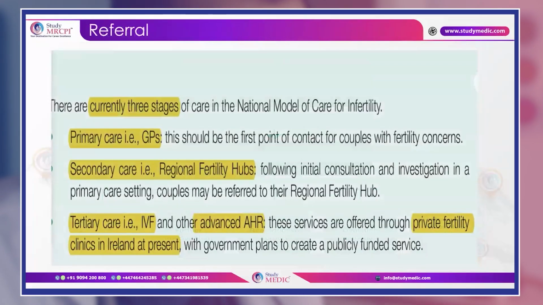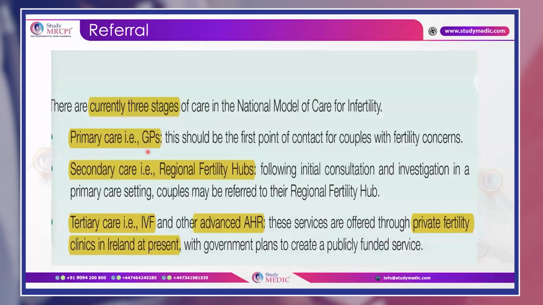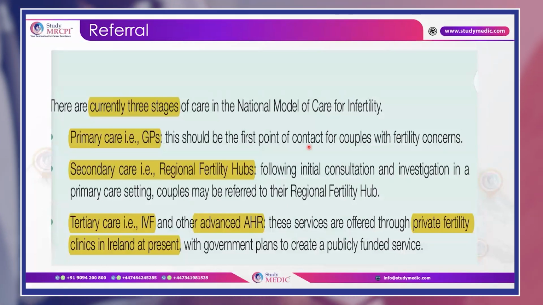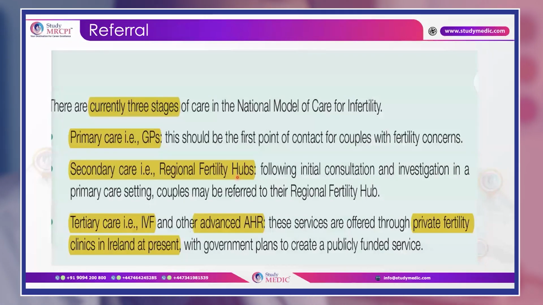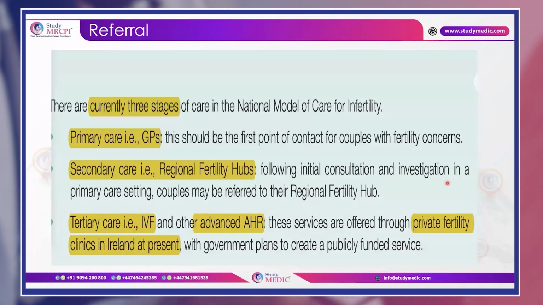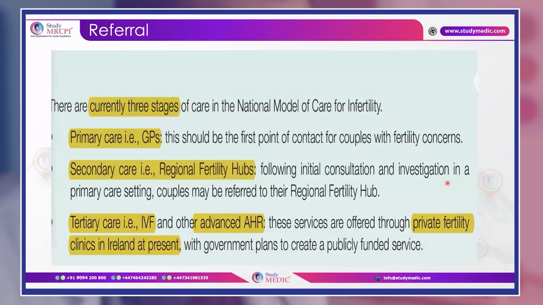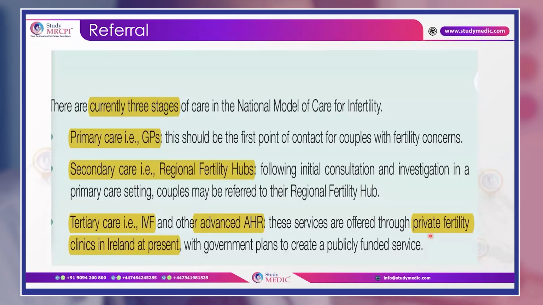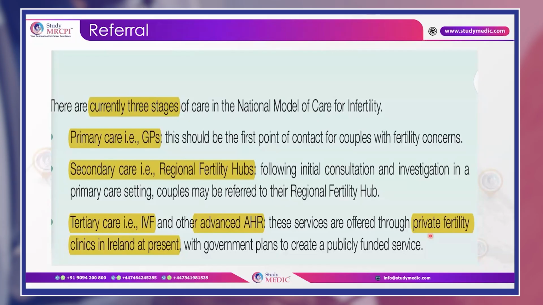So there are 3 stages of the national model of care for infertility. Primary care starts with the GPs. That is the first point of contact for couples. This is the same as the NICE guideline, remember. And secondary care starts with the regional fertility hubs. Okay, initial consultation and investigation, and then tertiary care or advanced assisted human reproduction is mostly offered through private infertility clinics in Ireland. But from January 2025, there has been new guidance regarding who can access the public fund, and I'll discuss it in the next slides.